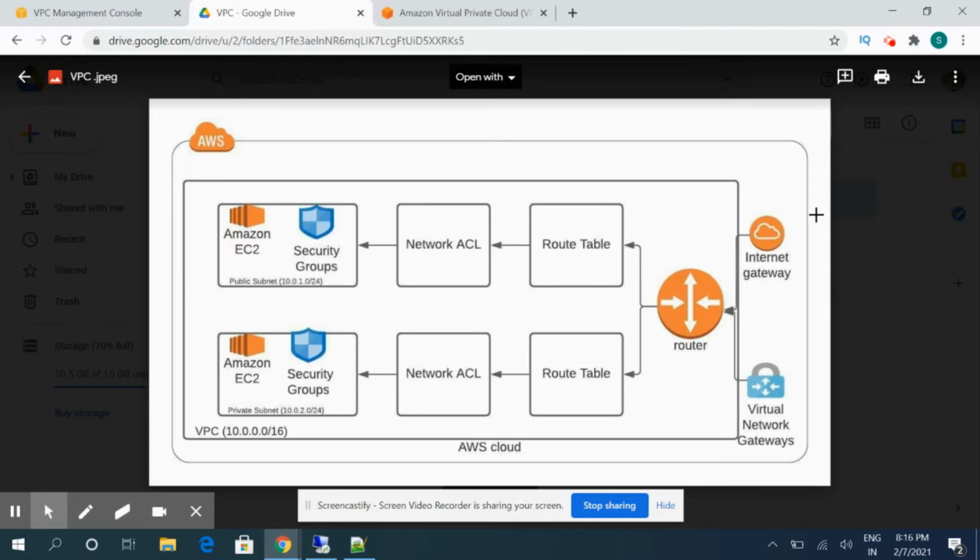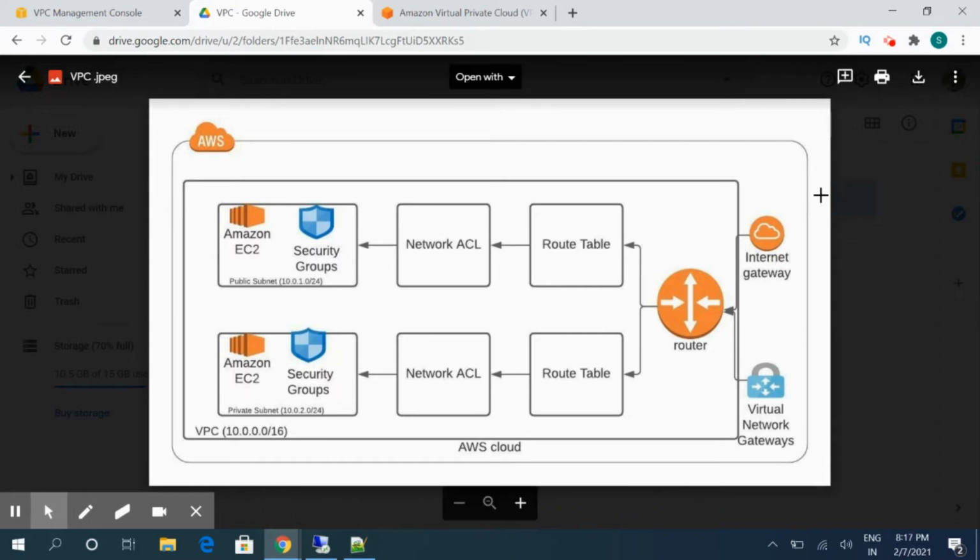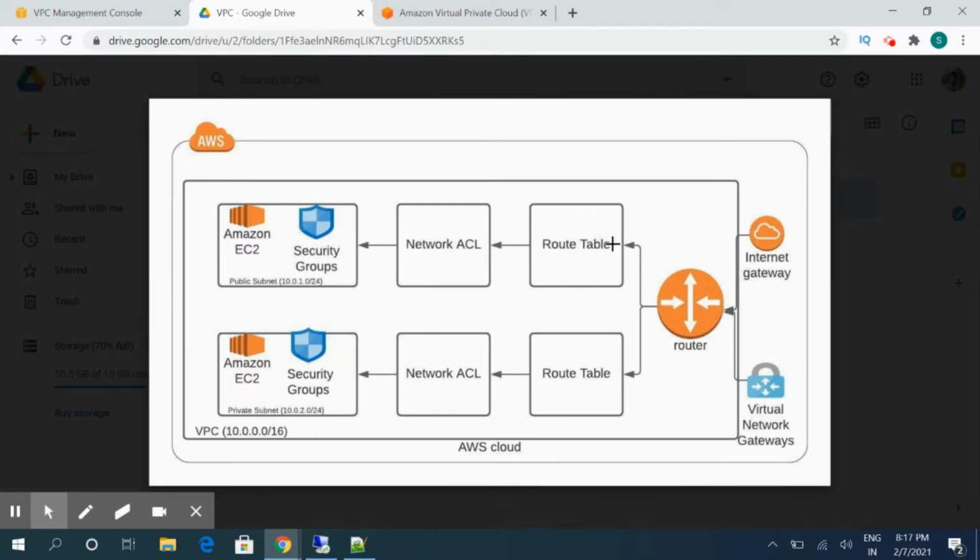So let's understand how the traffic will be flowing in this case. Whenever the user is there, they will be hitting the internet. When we try to access this public subnet, suppose you want to SSH into this EC2 instance, first the traffic will come to the internet gateway. The internet gateway then routes it to the particular route tables, defined based on the rules, as to whether the traffic is intended to be routed to the public subnet or to the private subnet.